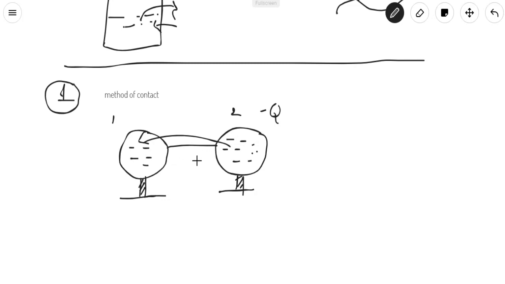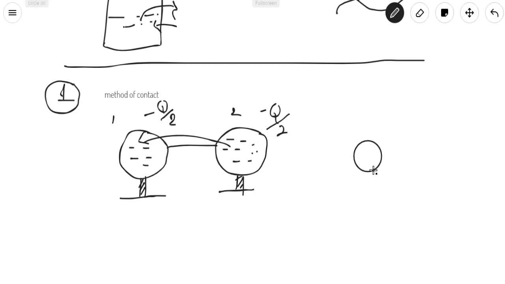If they are identical spheres, then exactly half the charge will be transferred. If half the charge is transferred, then the second sphere has the charge minus q by 2, and another minus q by 2 is transferred to the first sphere. If they are identical, they both will have the same amount of charge.